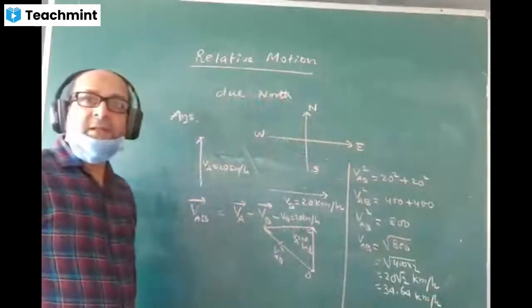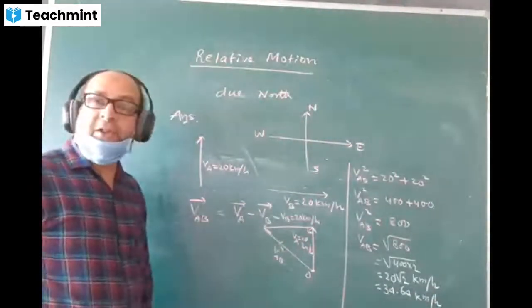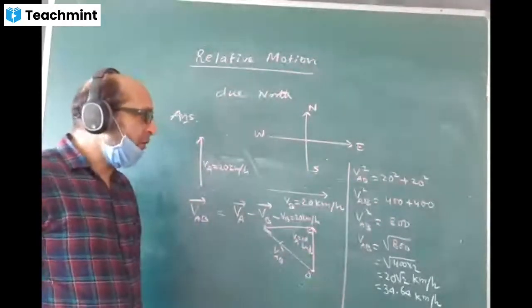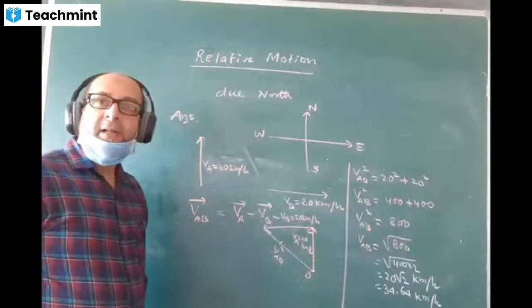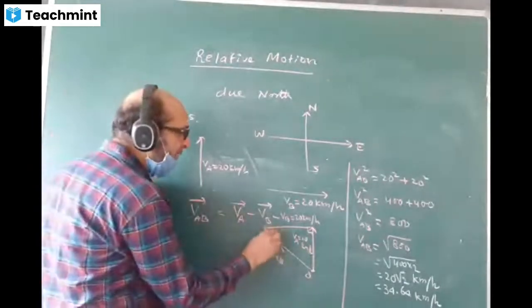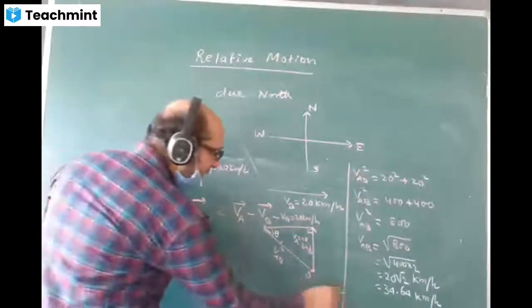But is this answer sufficient? Answer is no, because vector has direction also. We must find direction. This is only the value of magnitude. How to find direction? Direction we will find by finding the angle, the angle with the horizontal. This angle I will find, theta.